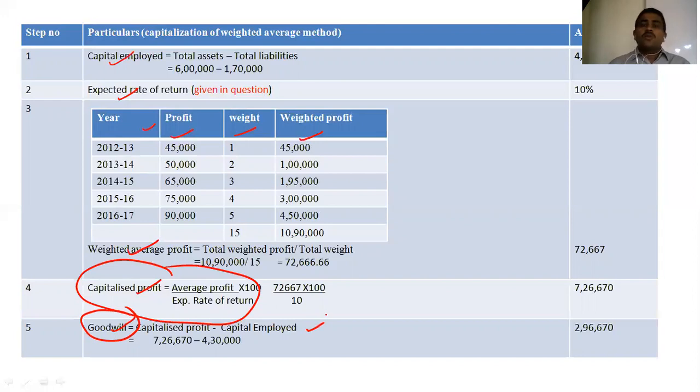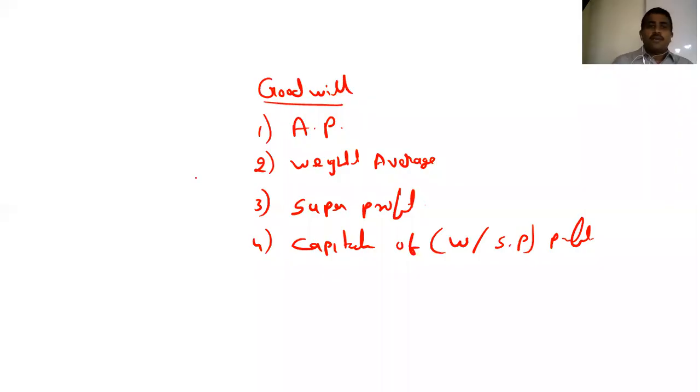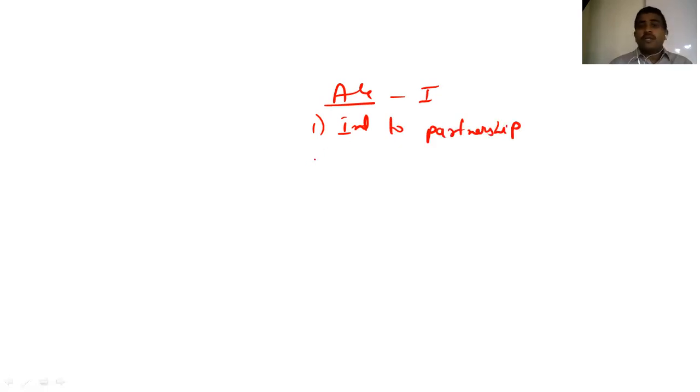Okay. So up to here, friends, we have completed chapter 1 in accounts part 1, the first chapter, introduction to partnership. The second chapter I'm going to start. But this chapter we have completed, that is valuation of goodwill.